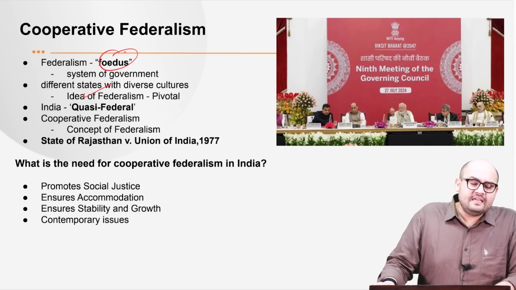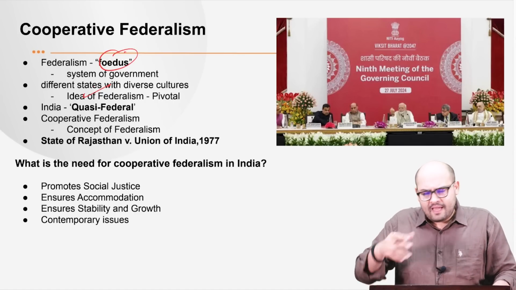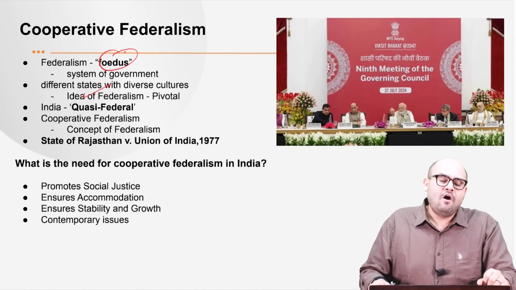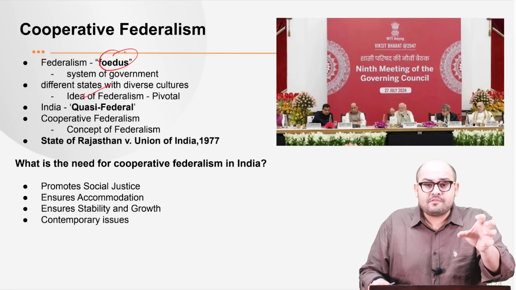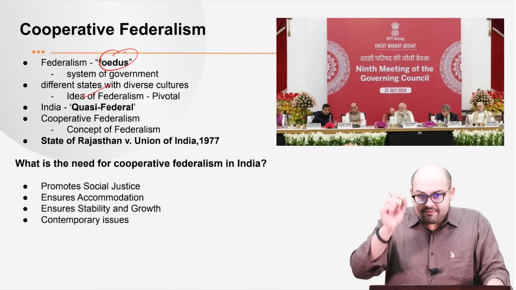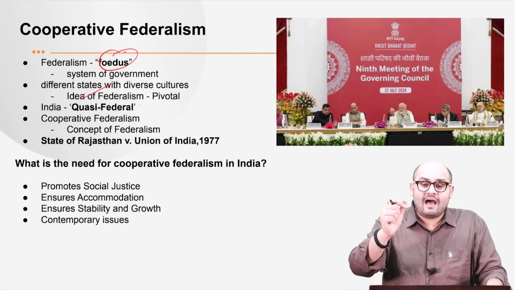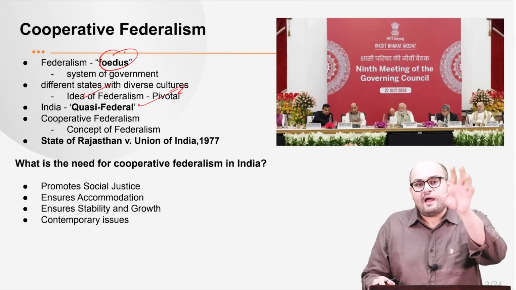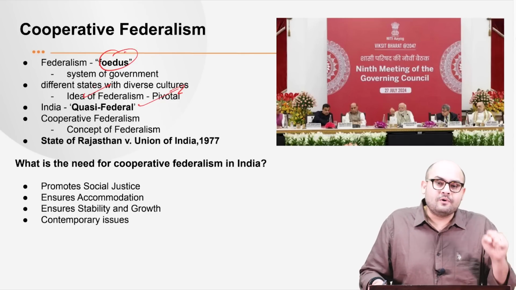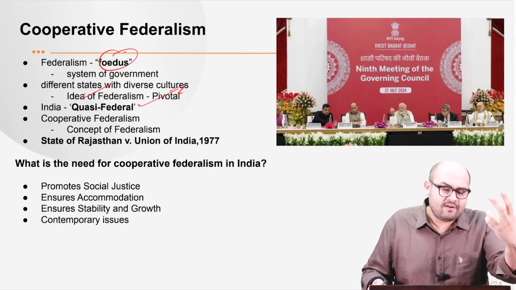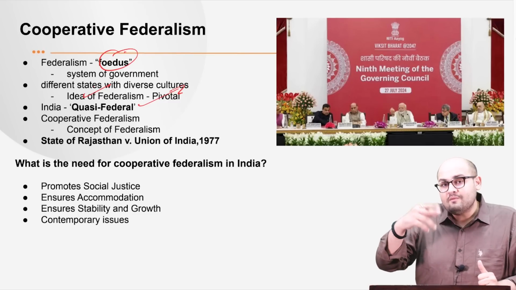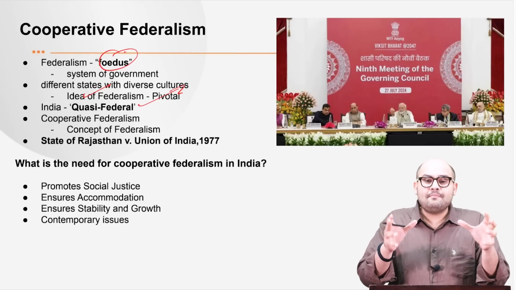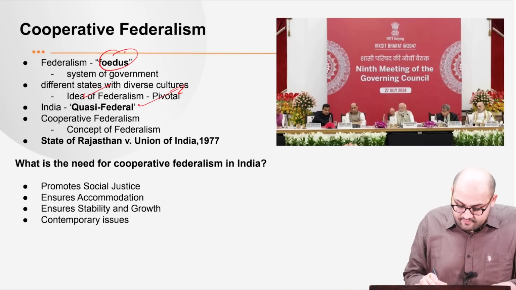But many constitutional experts, and if you give a thorough reading of the Constitution of India, you would see that there is a dominance of the center with respect to the state when it comes to the distribution of powers and authority. And therefore, many constitutional experts, for example, Mr. K.C. Wheare, described the Indian Constitution as quasi-federal. Morris Jones described the Indian constitutional setup as bargaining federalism. Another very prominent constitutional expert, Granville Austin, described the Indian constitutional setup as cooperative federalism.